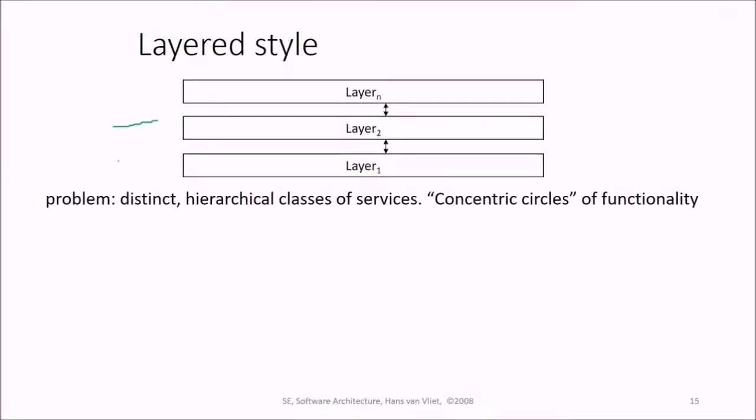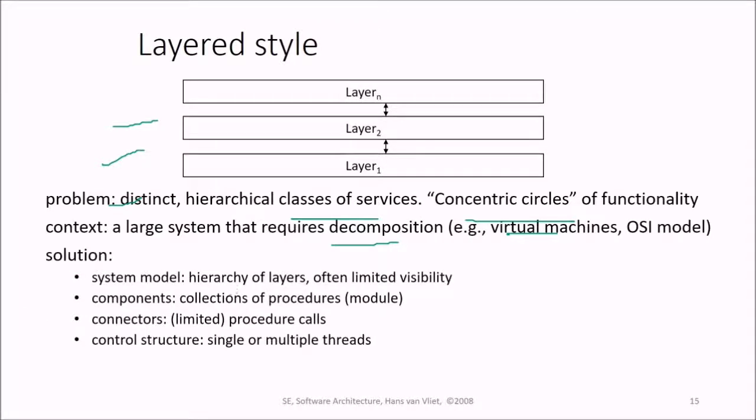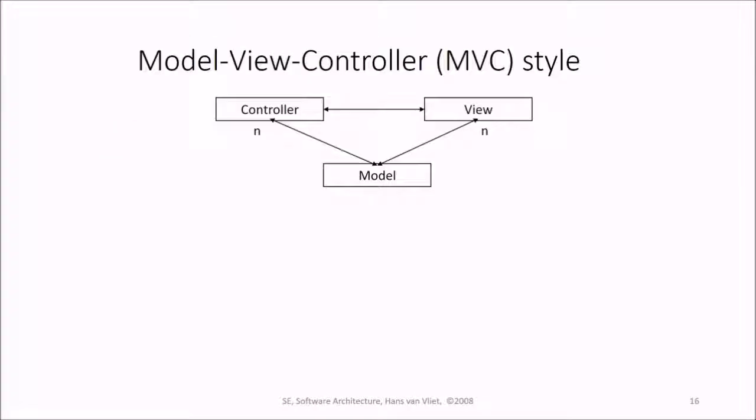Then the layered style: layer 1, layer 2, layer n, so distinct hierarchical classes of structure, concentric circles of functionality. A large system that requires decomposition, for example, virtual machines and OSI models. The solution could be, in the system model, a hierarchy of layers of limited visibility, and a component is a collection of procedures, that is a module. The connectors are limited, like procedure calls, and the control structure is single or multiple threads. Variants are relaxed layering.